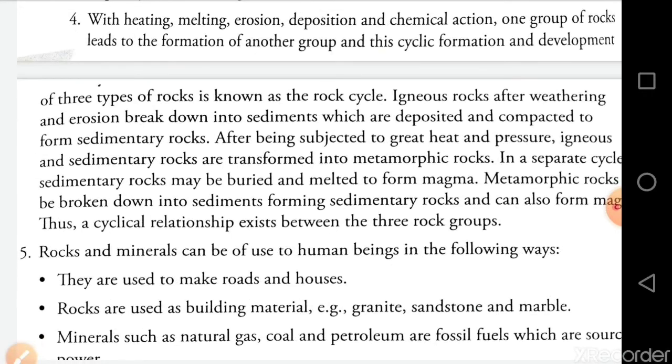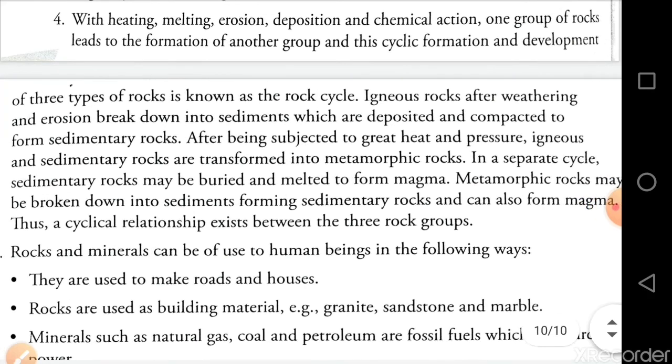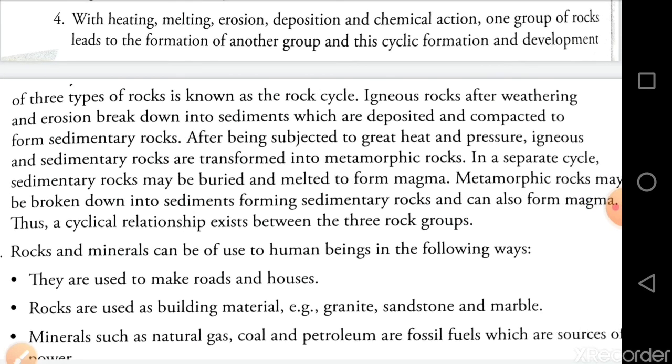They are used to make roads and houses. Rocks are used as building materials. For example, granite, sandstone and marble are used for building materials. And minerals such as natural gas, coal, petroleum, fossil fuels are the source of power. So in this we can say that rocks and minerals are very useful for us.